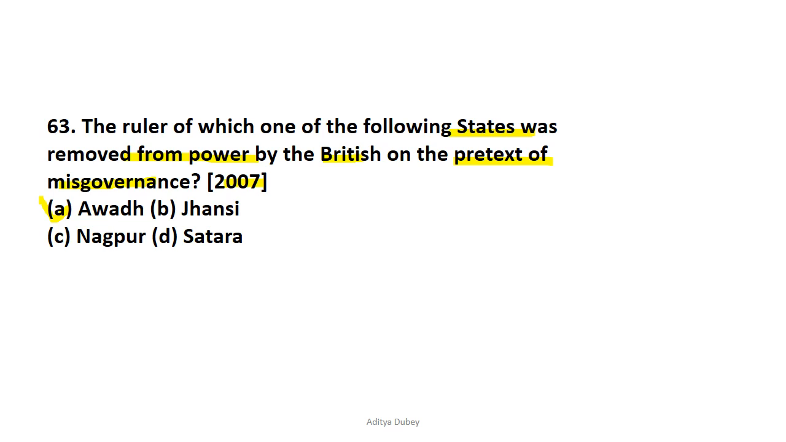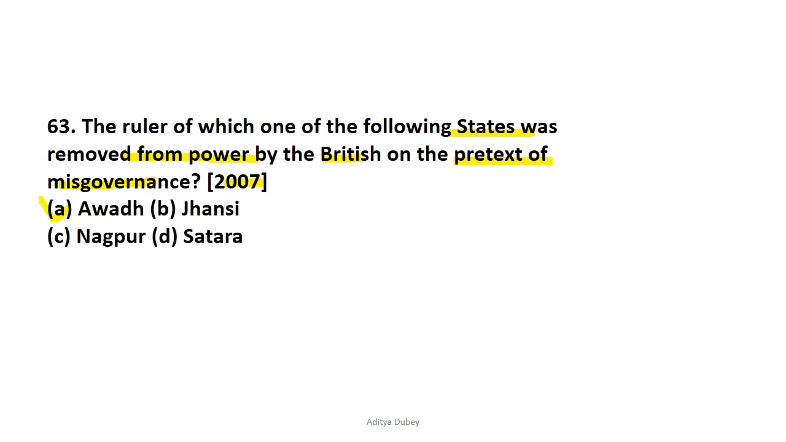But pertaining to Awadh, the Nawab of Awadh called Wajid Ali Shah had many children. Since the doctrine of lapse is not applicable if the ruler or the Nawab has children, it was annexed on the pretext of misgovernance. So the correct answer is Awadh.